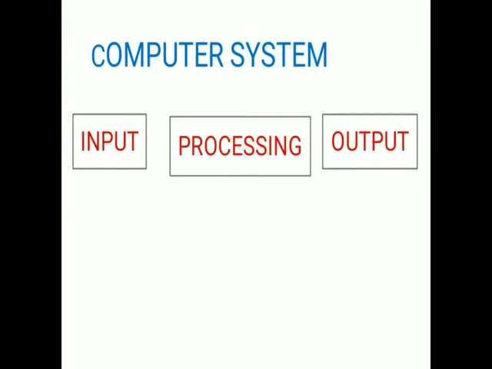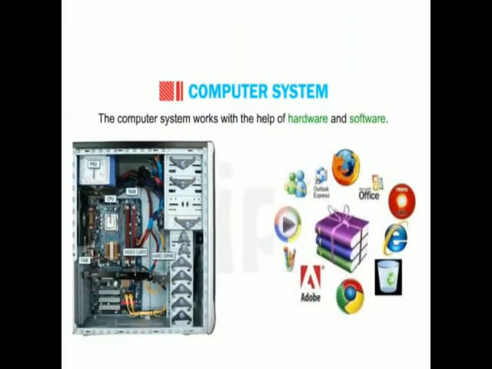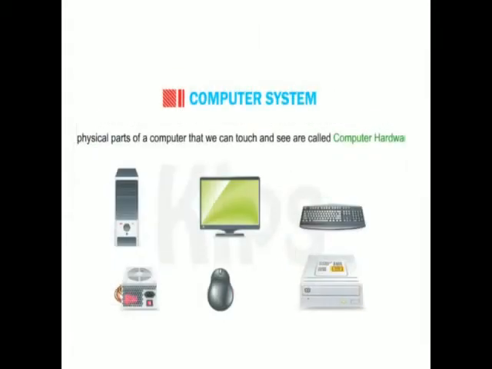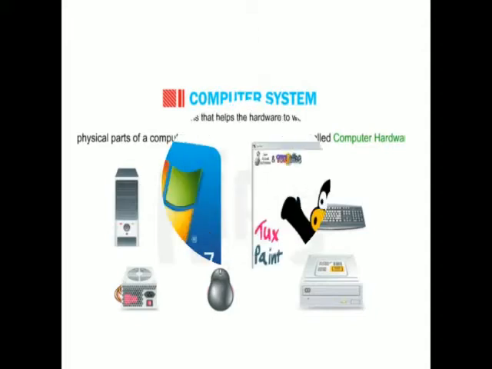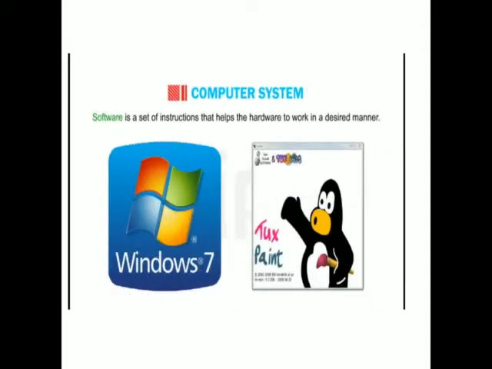A computer system performs three basic functions: input function, processing function, and output function. The computer system works with the help of hardware and software. All the physical parts that we can touch and see are called hardware, and software is a set of instructions that helps the hardware to work in the desired manner.